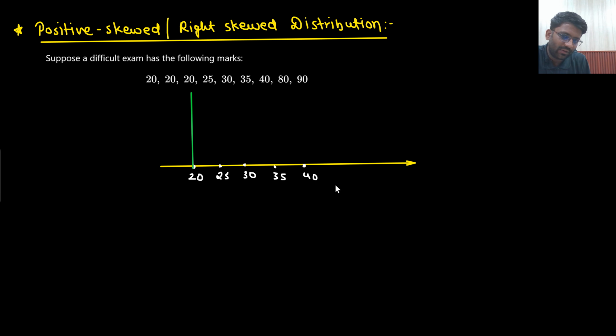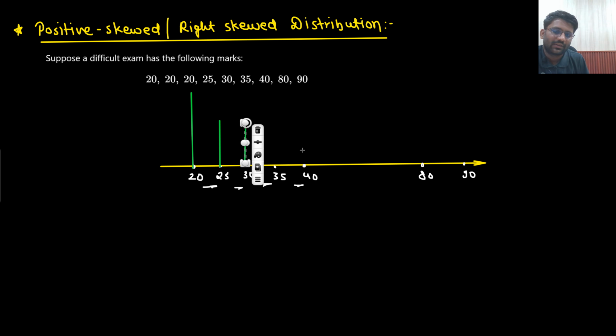Now can I make 80 here only? No. Now notice the scale. Here there is a gap of 5, 5, 5, 5. So 80 will be having a gap of 40, so it would be roughly around here, and 90 would be roughly around here. Are you able to understand this point? So here there is 1 person, 1 person, 1 person, 1 person.